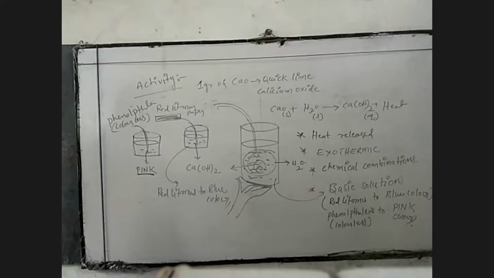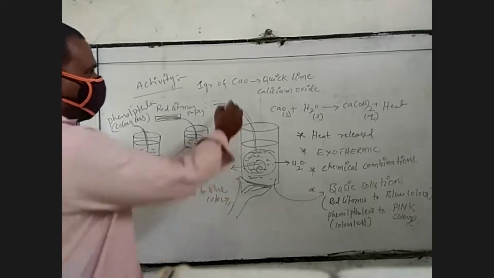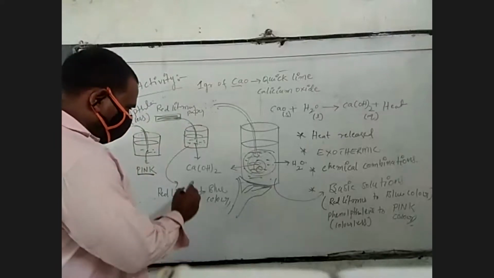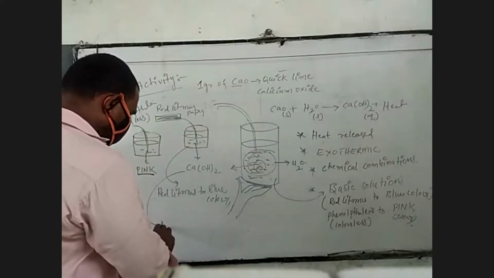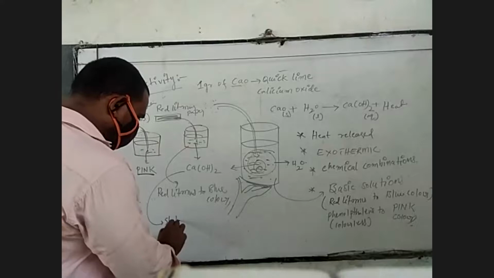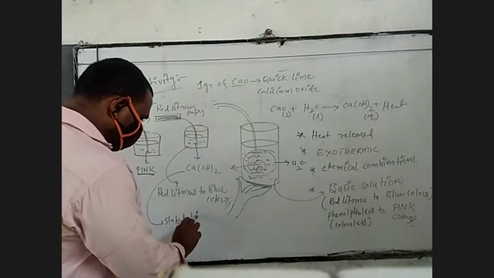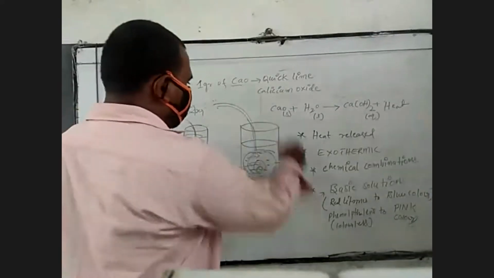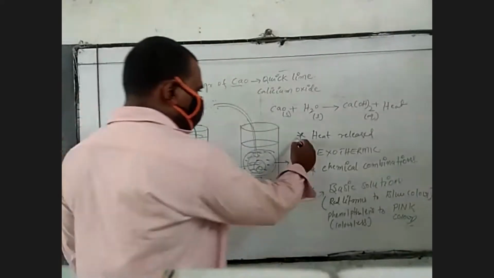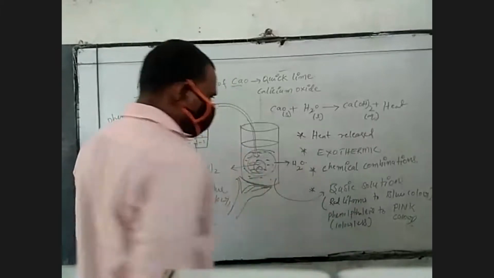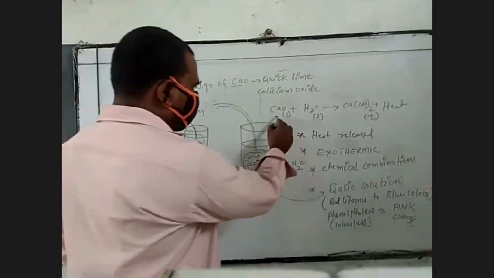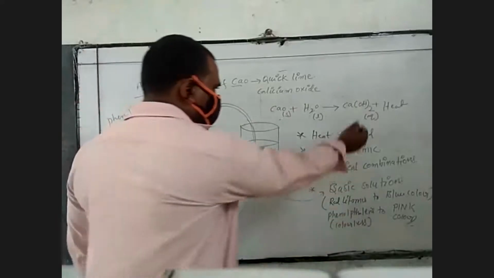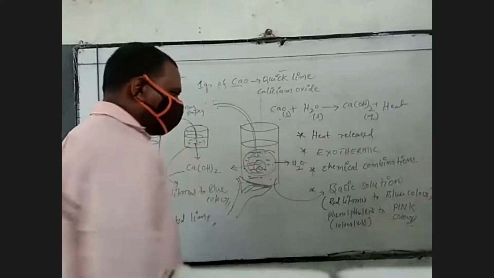Very, very important. First, calcium oxide is quicklime. After forming, the calcium hydroxide is lime water, which I already told. In this chemical reaction, heat is released, and heat releasing means exothermic. Next, two or more substances are combining to form a single substance. It is a chemical combination.